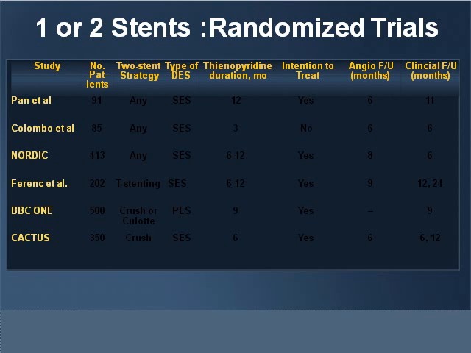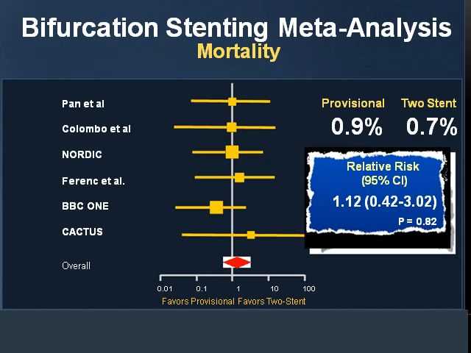Coming to the different techniques, whatever I have shown, what exactly is the data from the meta-analysis of all these randomized trials? What is the result and where do we stand? These are the few randomized trials which have been done in bifurcation lesions. And if you see the meta-analysis of all these trials, the mortality more or less remains the same whether you have a 1-stent strategy or 2-stent strategy.